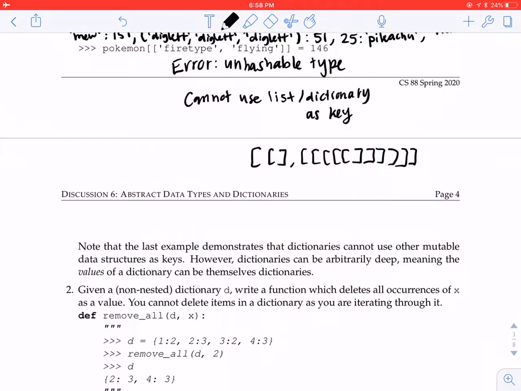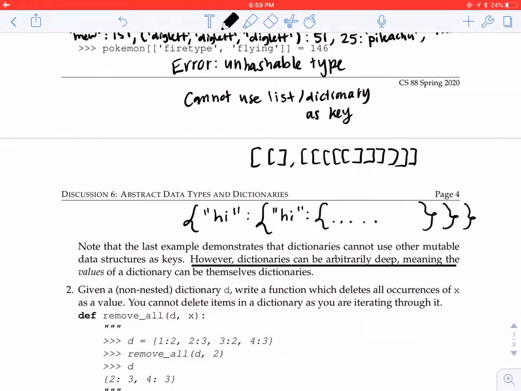So you could have a list that looks like this, right? Well, what this is saying over here in this line is basically that you could have a dictionary that looks like this. Like if I say hi, that's the key. It could also be mapped to a dictionary that also has the key of hi, and then keeps on going and going with a bunch of other dictionaries as the values. So basically a value can be a dictionary, and you could have this nested behavior as we also saw in lists.